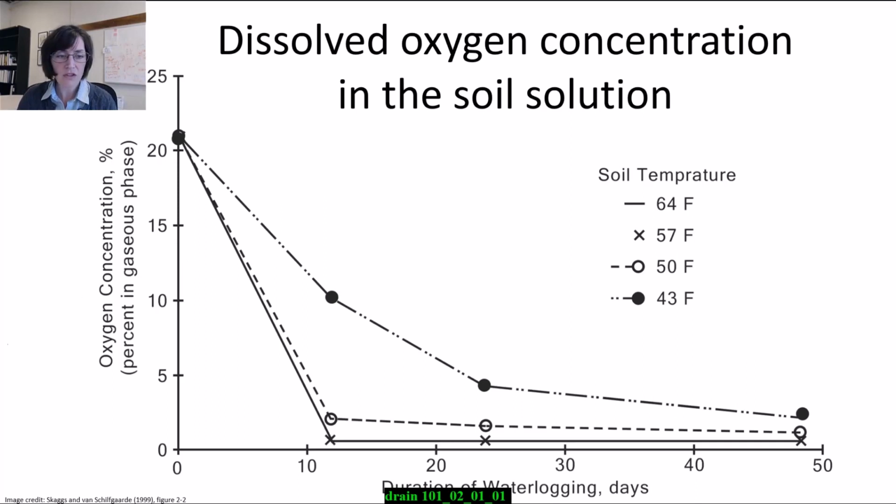This graph also nicely illustrates that as the soil temperature increases from 43 Fahrenheit all the way up to 64 Fahrenheit, the percent oxygen concentration in the soil decreases as you get warmer and warmer temperatures. For example, at relatively cooler temperatures, after 10 days of waterlogging, you have relatively more oxygen in the soil remaining compared to warmer temperatures. And that's because the microbes in the soil and the other processes in the soil speed up and use up that oxygen.